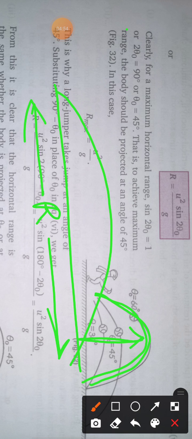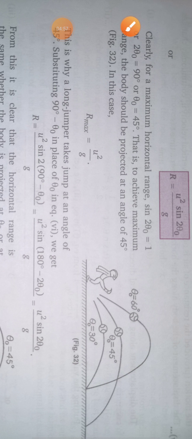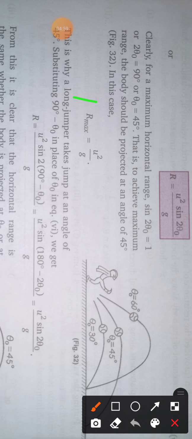Correct? So the maximum value of range of projectile, R max, is u² / g. Why u² / g? Because the maximum value of sin 2θ is 1. So R max = u² / g, correct?